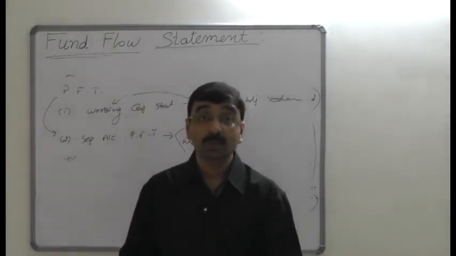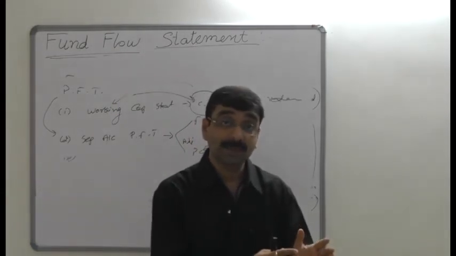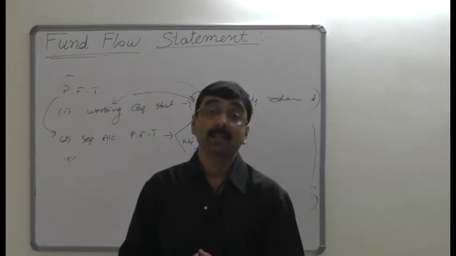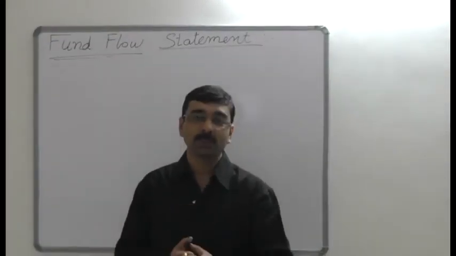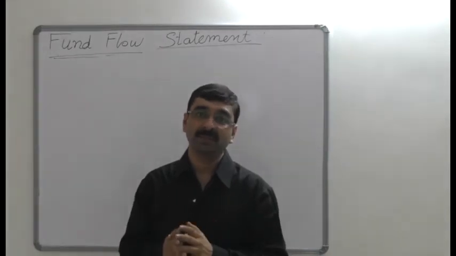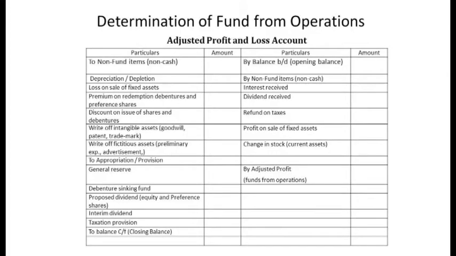So here we are concerned with the effects of the adjustments regarding the profit and loss adjustments. Now moving to the next point, that is the adjusted profit and loss account, determination of the fund from operations. As we already discussed in the previous part, the adjustments regarding the non-cash items affect the fund flow and the fund from operations. The same thing we are going to reflect here, and we will see the pro forma of the adjusted profit and loss account. Here the adjusted profit and loss account is prepared so as to find out the operating profit of the business from cash inflow and cash outflow in real.